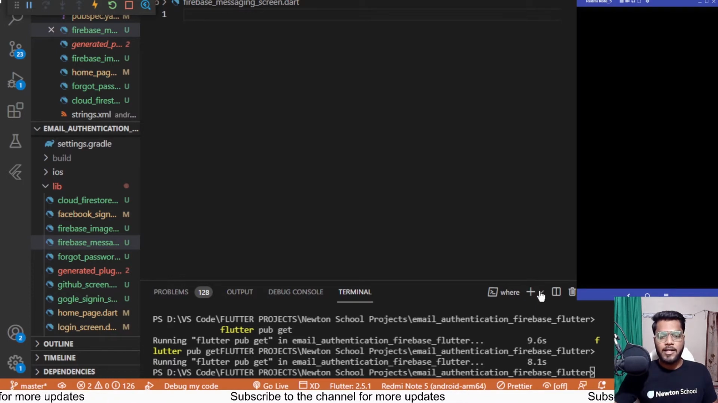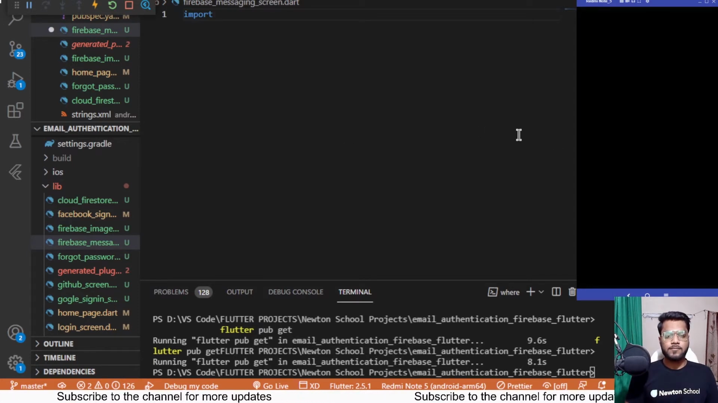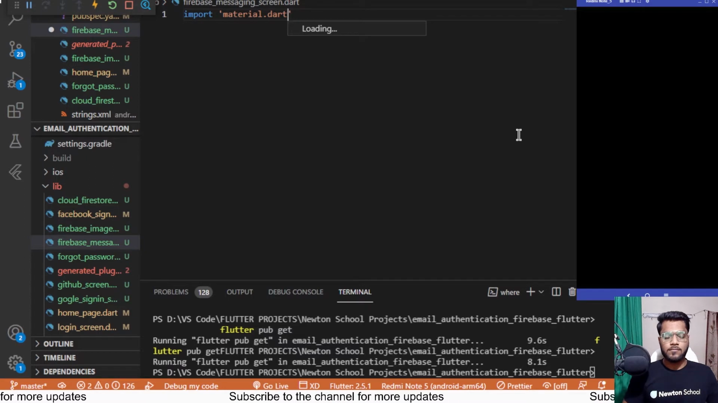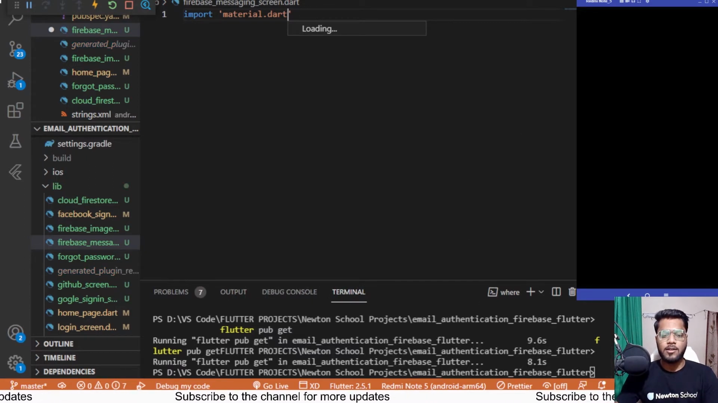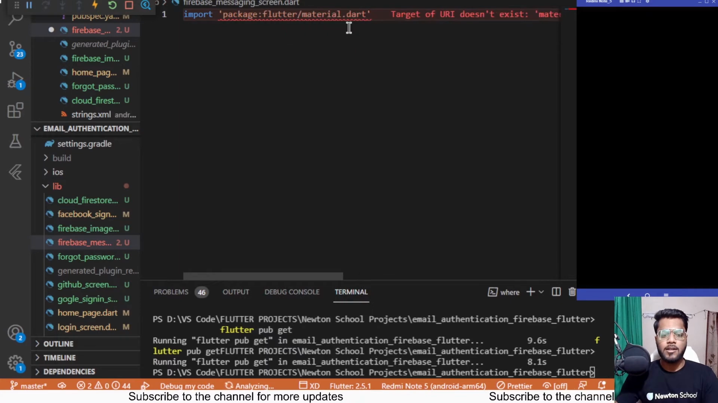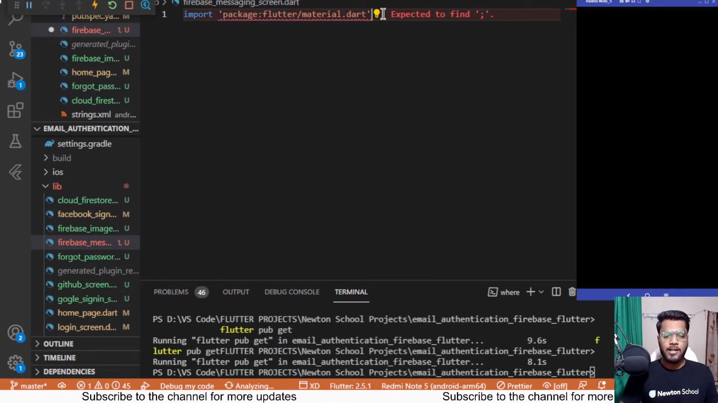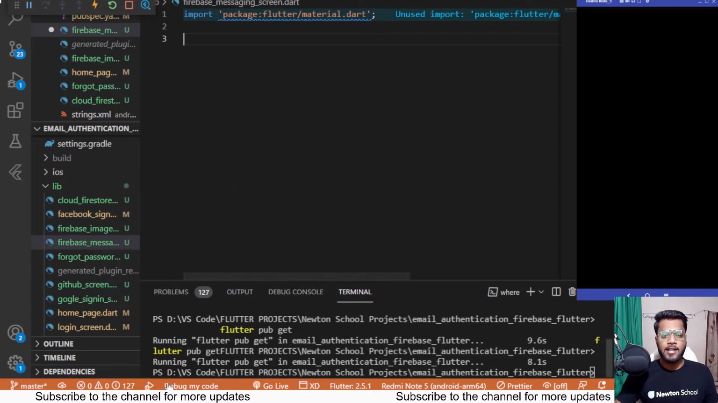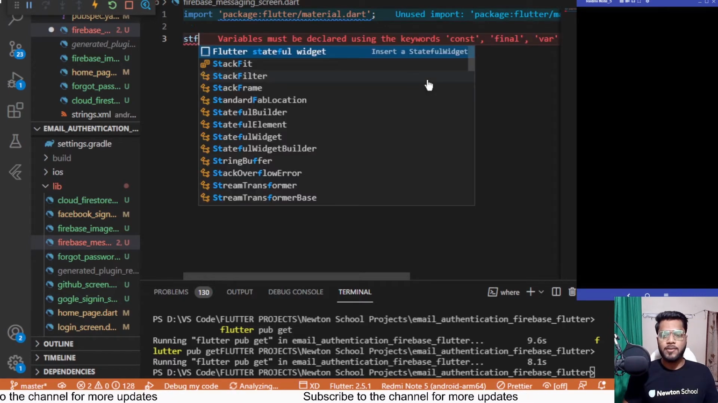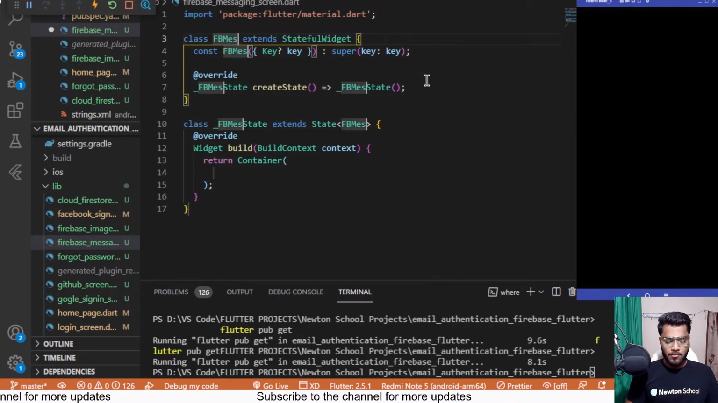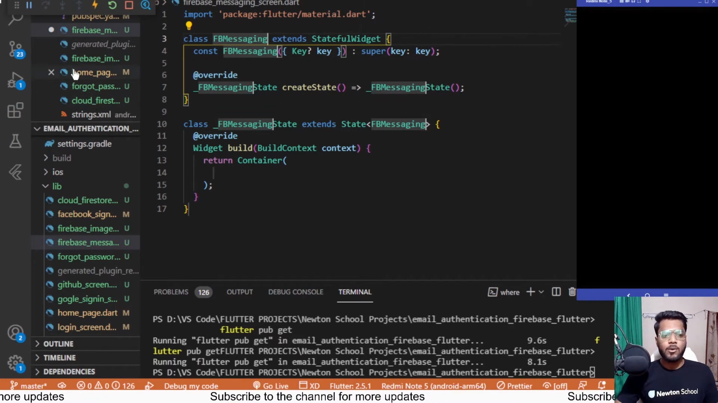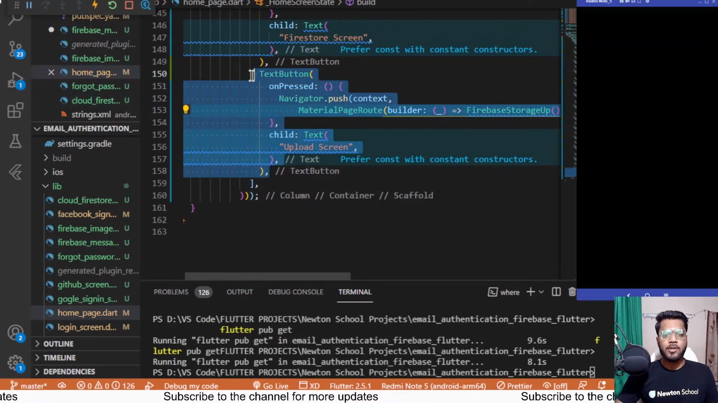Inside it I need to first import material.dart, so let me import it as well. It is taking some time for the things to be displayed over here. Yeah, so now material.dart has been added and the things are analyzed, and the error has gone from the generated plugin file. Next up, I'll be creating a stateful widget with the name FB messaging. Going inside the home page to create a button for the same.